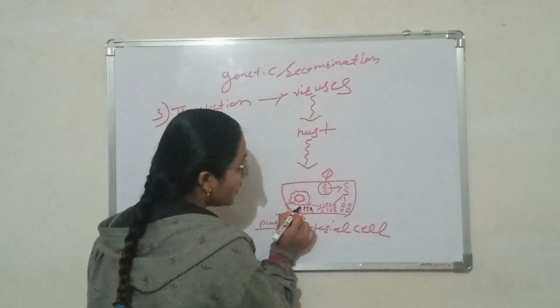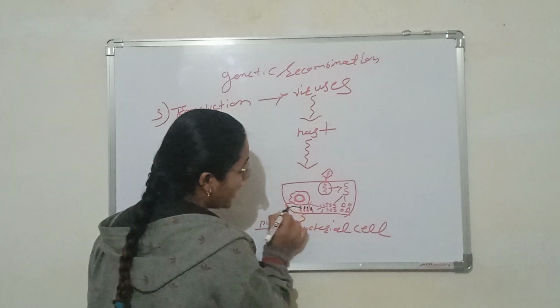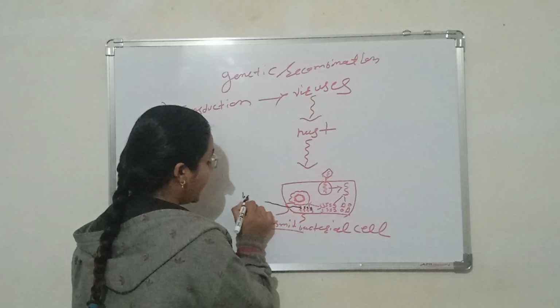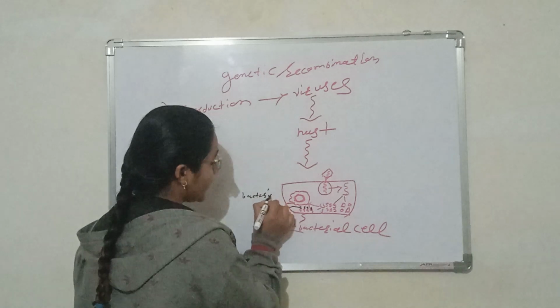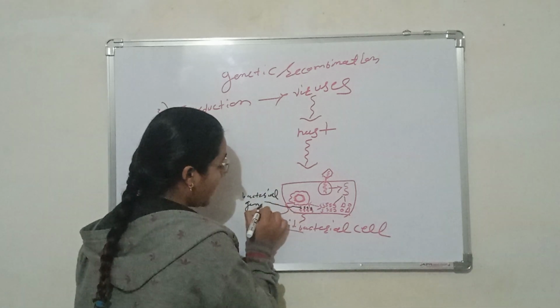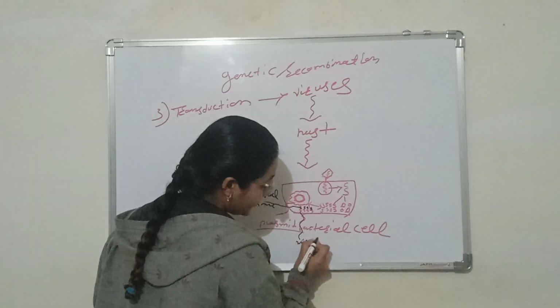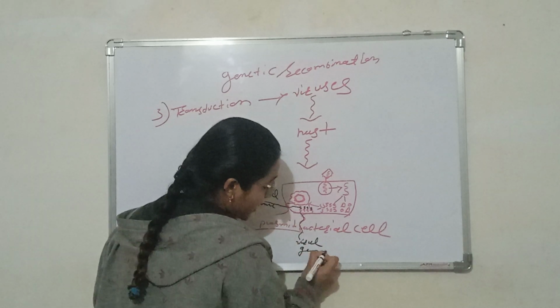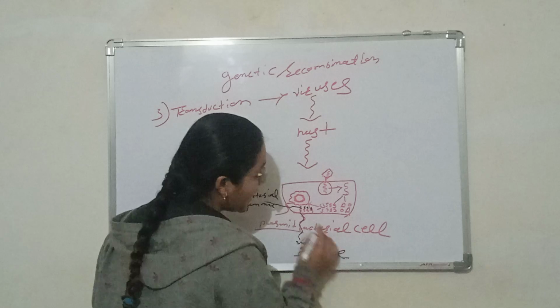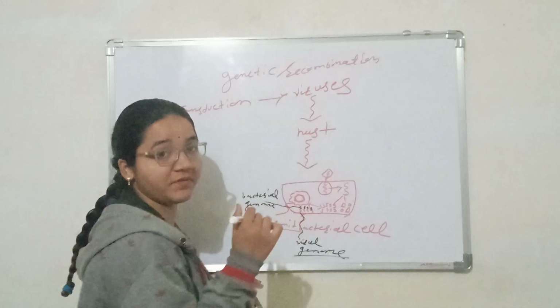For example, the blue line is the bacterial genome and the red is the viral genome. Some new genomes are formed by the combination of the two.